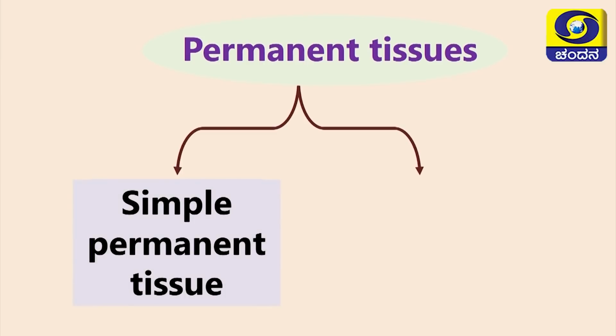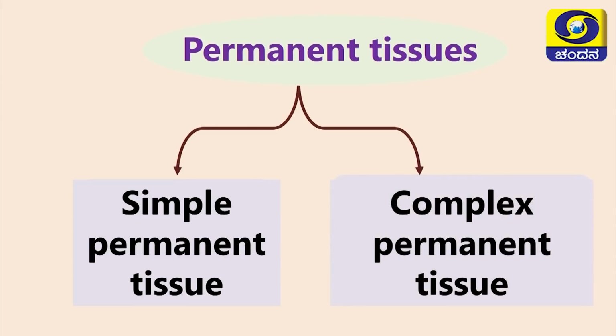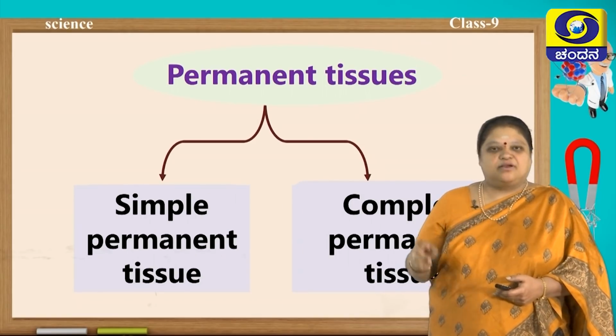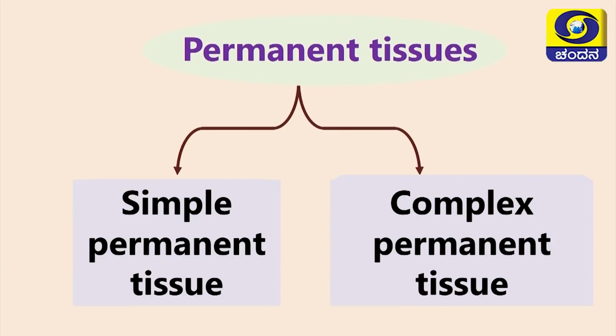One is the simple permanent tissue and another one is complex permanent tissue. So, the simple permanent tissues, they still have the capacity to divide, but they are specialized and they have some important specific functions to perform. Whereas, the complex permanent tissues, they are specialized, they are dead cells, they are not alive, but still they perform their functions. They may be different types. Whereas, simple permanent tissue, there is only one type, complex permanent tissue, there may be several types.